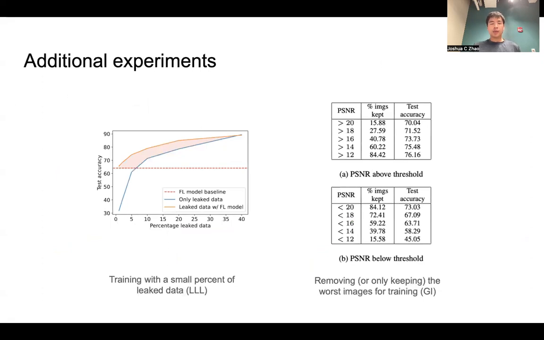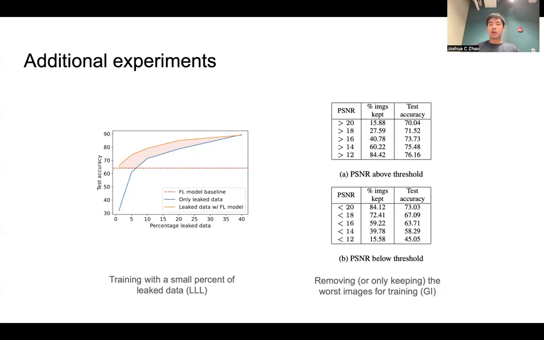There are some additional experiments which we run in the paper, and we will cover two of them in this talk. For linear layer leakage, training with a very small percentage of leaked data still yields model performance increase. For instance, with just 5% of leaked data, we get nearly a 10% model performance increase compared to the federated learning model baseline. For gradient inversion, we look at removing some of the worst images that are reconstructed from the training.